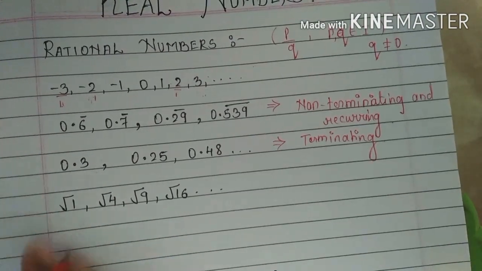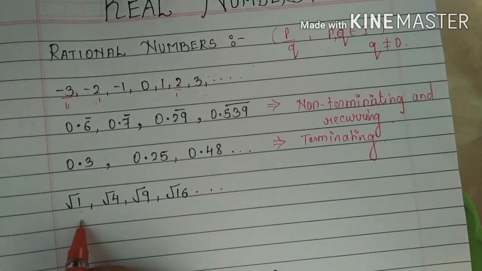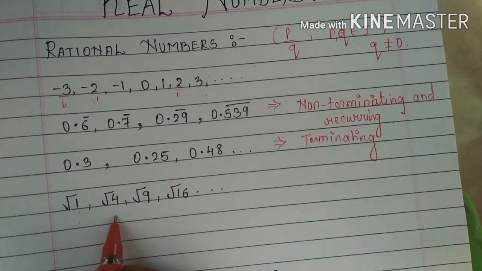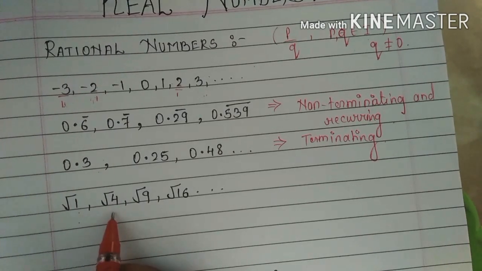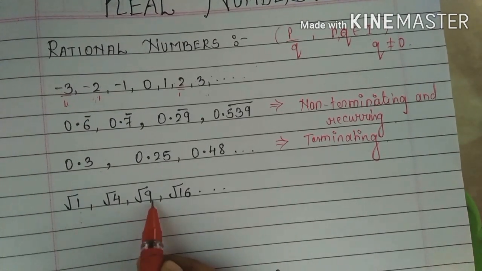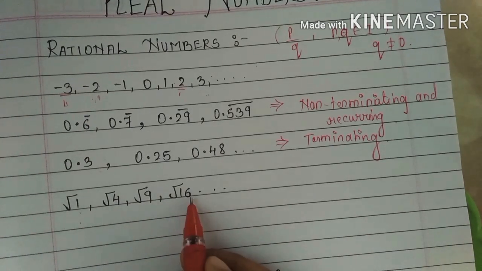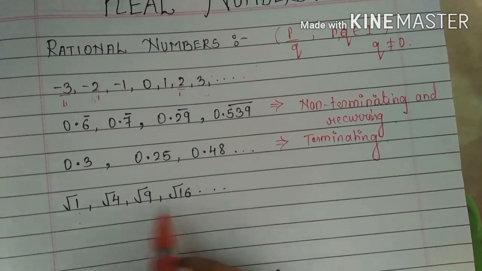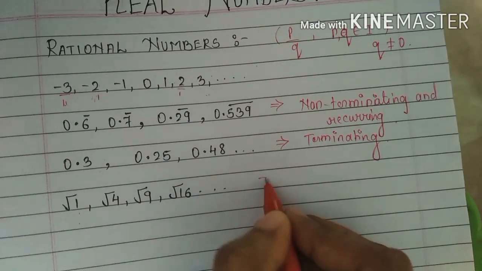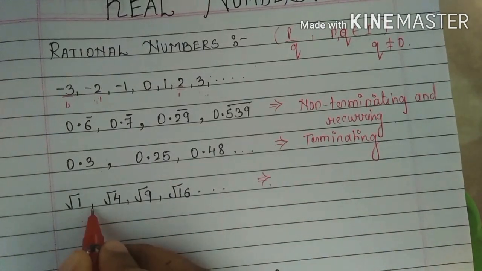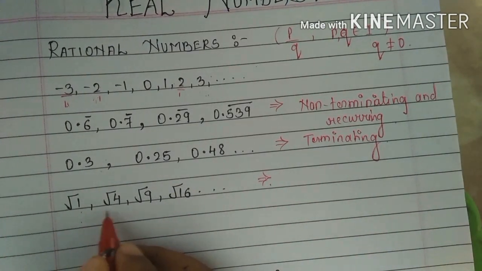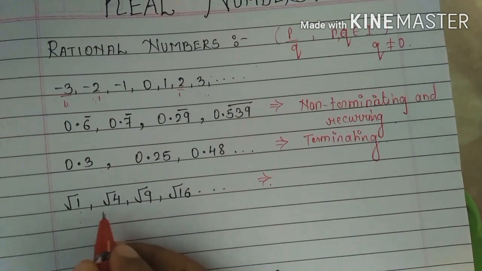Okay, here the square root of 1 is 1. The square root of 4 is 2. We all know the square root of 4 is 2 because 2 twos are 4. Same way, the square root of 9 is 3 because 3 threes are 9. And the square root of 16 is 4. So these all are also rational numbers because after taking the root of these numbers, we are getting integers, which are nothing but rational numbers.